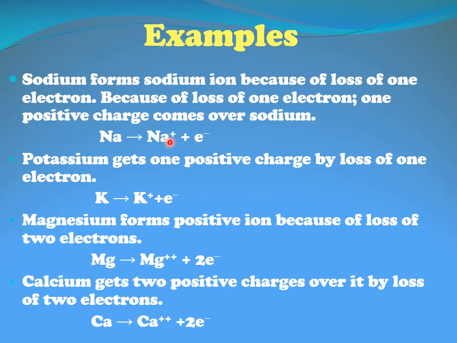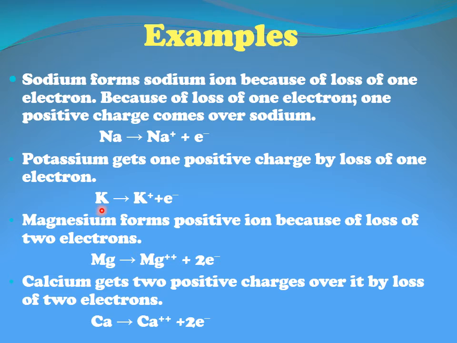But as soon as any atom loses an electron, as sodium has lost one electron, that lost electron is written separately. So after losing, now the number of electrons and protons is not equal. Electrons are now 10 because one electron has been lost, whereas protons are still 11. So the charge of 10 electrons will be cancelled by 10 protons. But what about the charge of the 11th proton? That is being shown over here. One proton is showing its charge, the remaining 10 protons' charge is not being shown because it is being cancelled by 10 electrons.